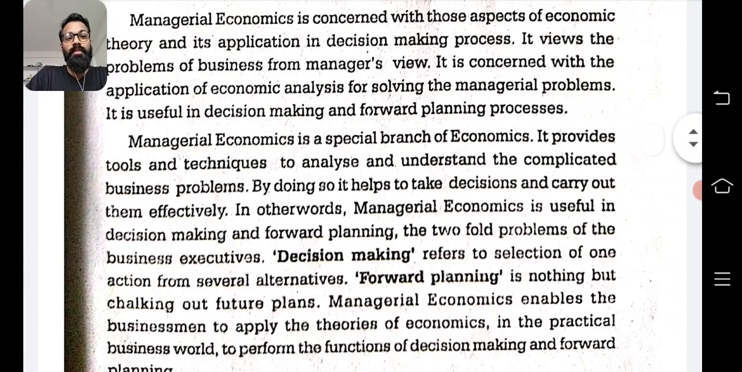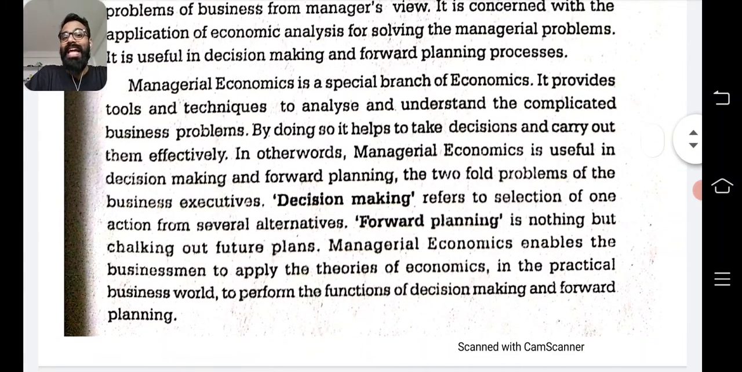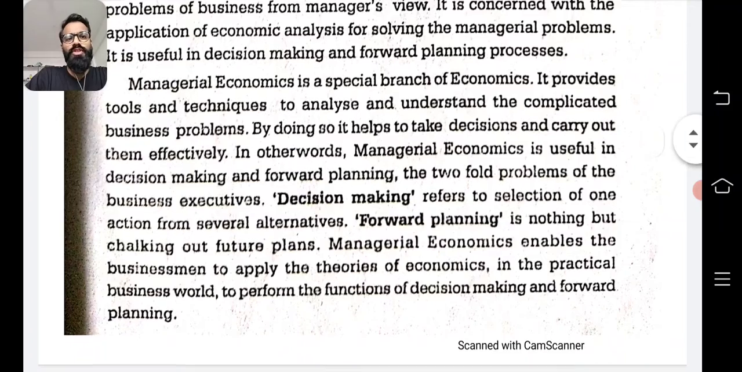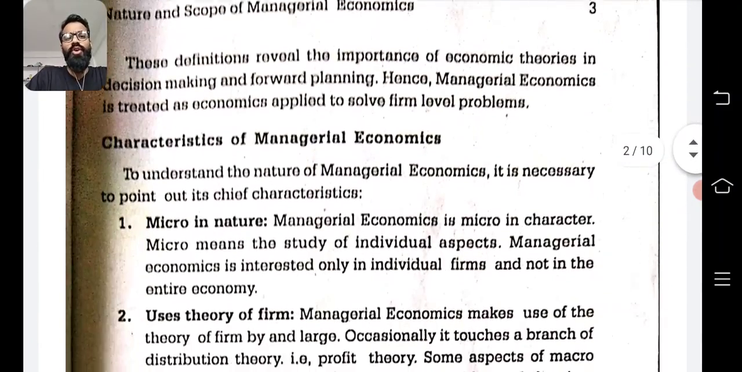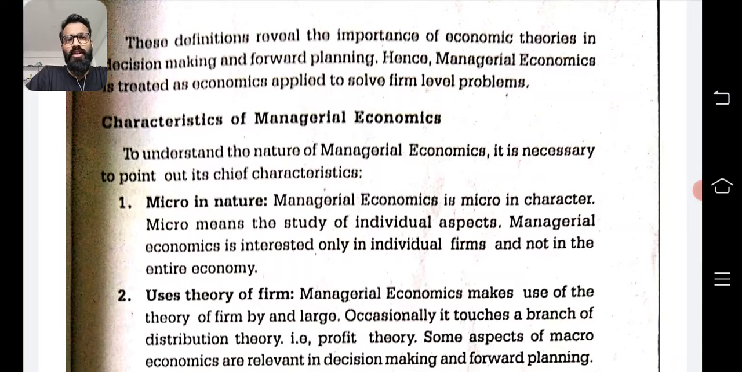So decision making refers to selection of one action from several alternatives. So there will be many alternatives. From that alternative you are deciding, fine, I will go this way. And forward planning is nothing but chalking out future plans. So their future plans are being chalked out using forward planning, what should happen in the future. So let's go into the characteristics of managerial economics.